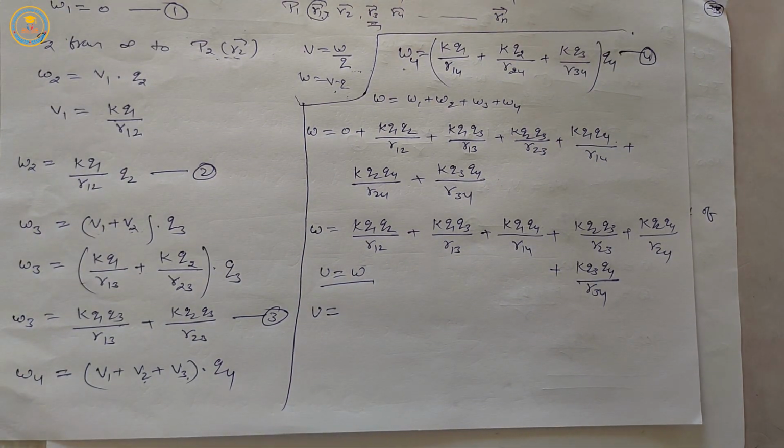This equation can be written in the form of a summation.